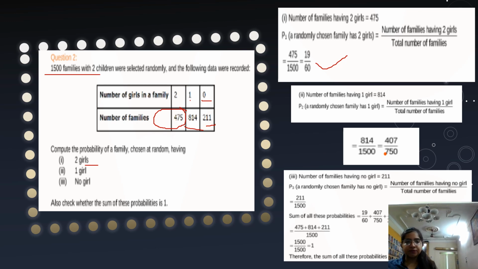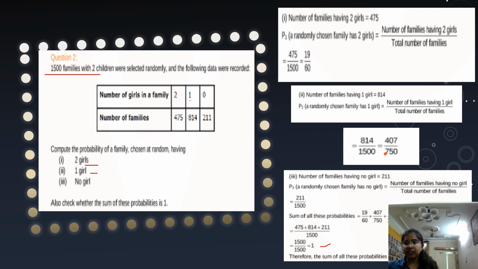For one girl, number of families are 814, so 814 divided by 1,500. For no girl it will be 211 divided by 1,500. So check whether the sum of these probabilities is 1. When you add the first, second and third answers, you will get 1. So this is the question. It's too simple. Clear all of you?